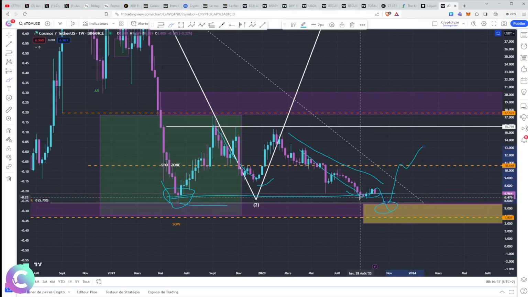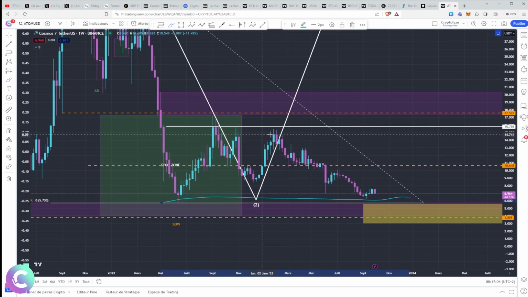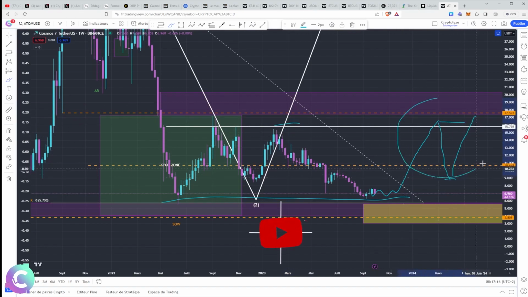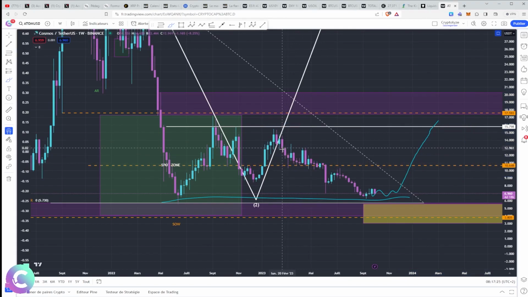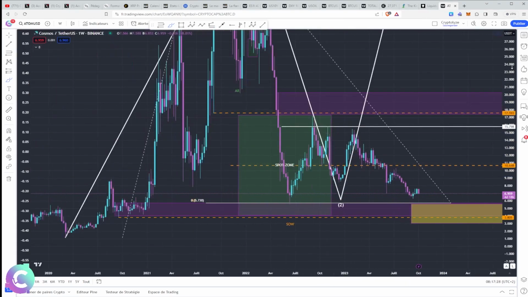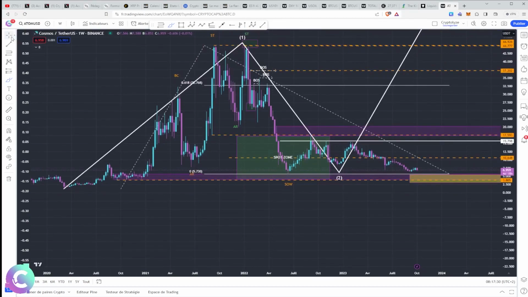In all cases, what is important is to have a bullish structure. Currently, this is not the case. We are in a form of lateralization. We can consider that we have a lower limit, an upper limit. What we're going to expect is to start again at a high point, but what we're also going to have to do is print a high higher than the previous one, make a low higher than the previous one, and then break this rail again. There, we will have a setup to say, okay, at that moment, we are in the long term, something which structurally is bullish because we are weekly. And so we can say that we are in the process of a market shift. This is not the case. We are in a phase of lateralization, which is classic and which is also accentuated by the bear market.